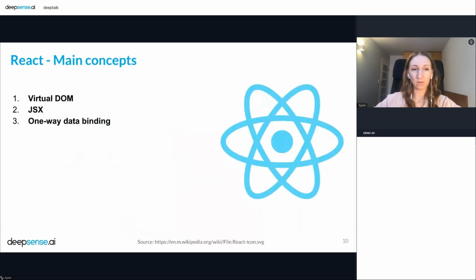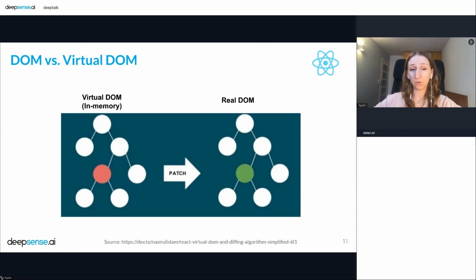Okay, so a few concepts right now about React. Of course, you can find a lot of main concepts connected with React, but from my perspective, maybe these three will be interesting for you. So first, the virtual DOM. Before we start to talk about what the virtual DOM is, we need to understand what the real DOM is.